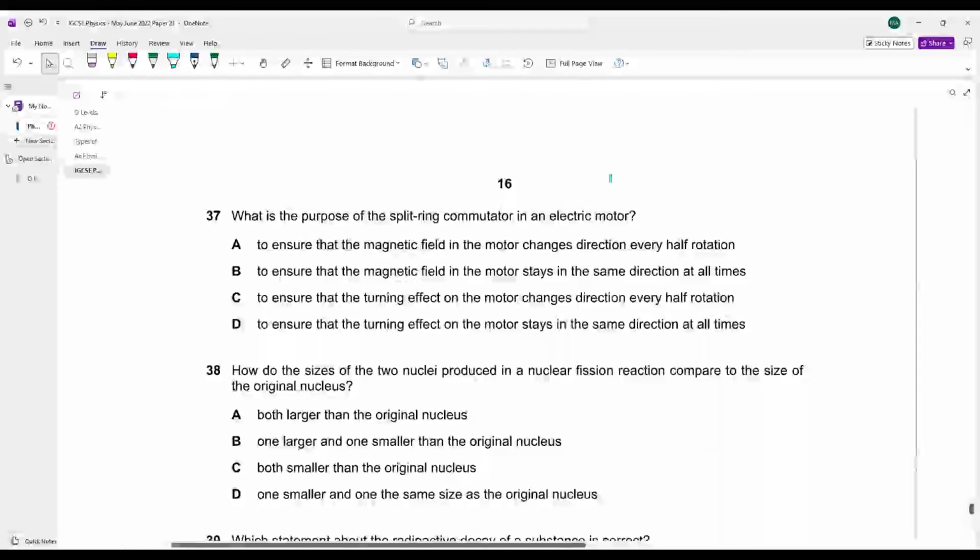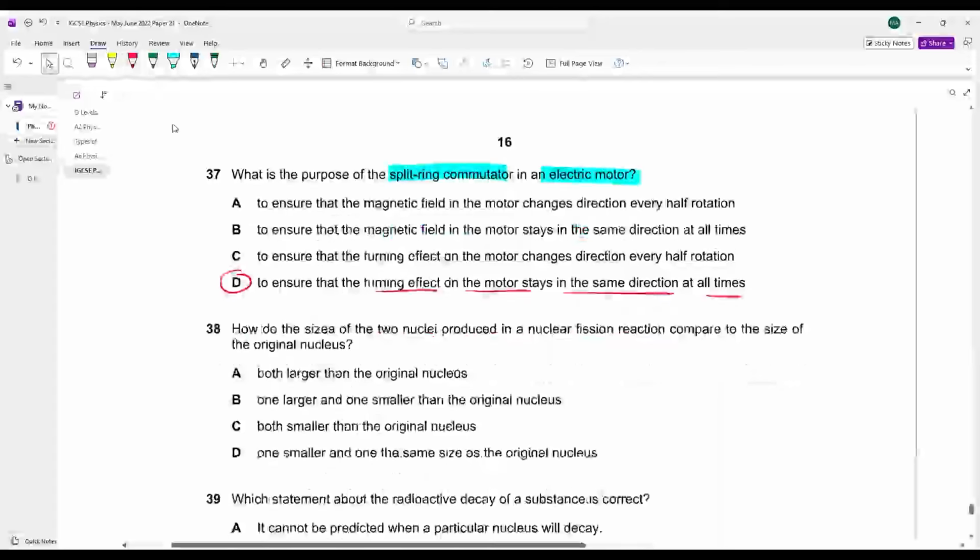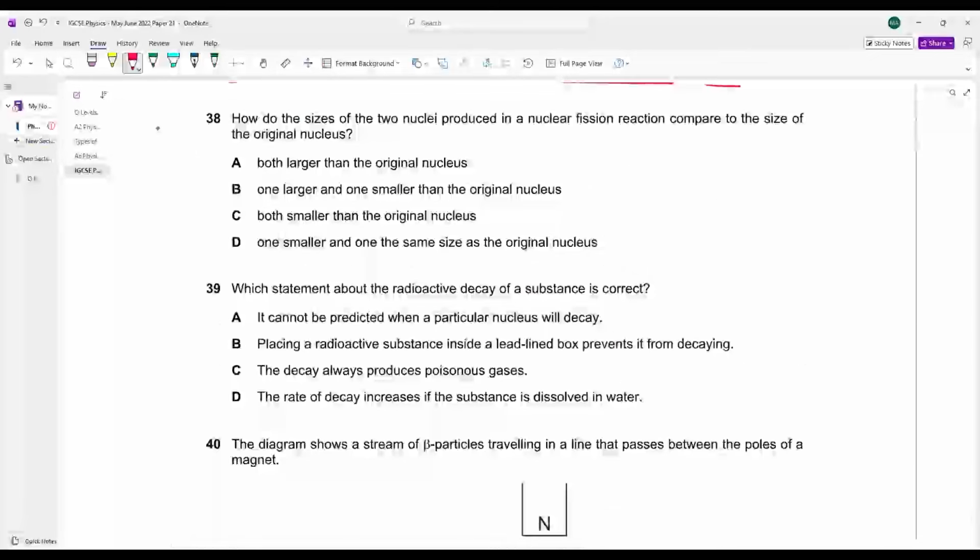Simple. What is the purpose of split ring commutators in an electric motor? भाई split ring commutators का क्या purpose होता है? To ensure that the turning effect on the motor remains in the same direction at all times. D is your answer. How do the sizes of two nuclei produced in nuclear fission reaction compare to the size of the original nucleus? हमेशा याद रखो जो fission reaction में nuclei produce होते हैं are always smaller. Both are smaller than the original nucleus.